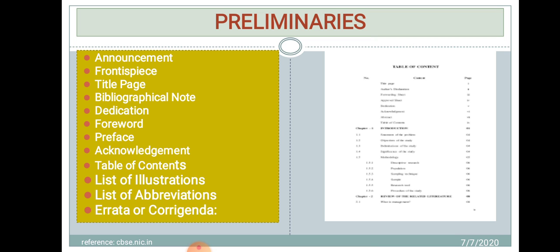It provides the list of the topics discussed in that book and shows their location in the form of the number of pages where that particular text material is printed or available. The list of illustrations provides the plates etc. used in the book and reflects their position. Now next one is the list of abbreviations, which is basically the list of shortened and abridged forms of the words which the author has used in that book. Errata or corrigenda. Corrigenda or errata, it's a list of errors discovered while printing the matter in textual form.